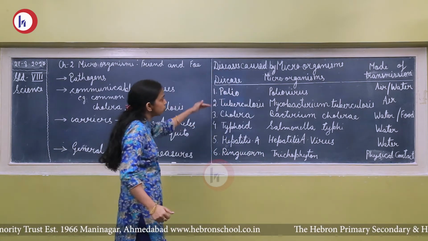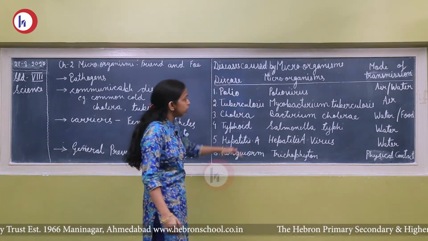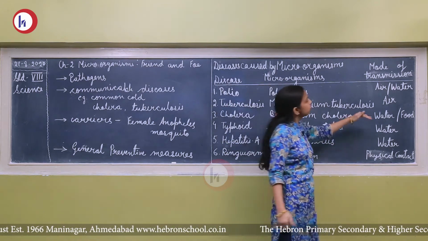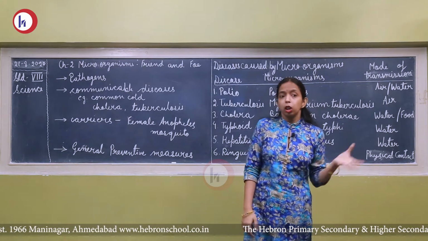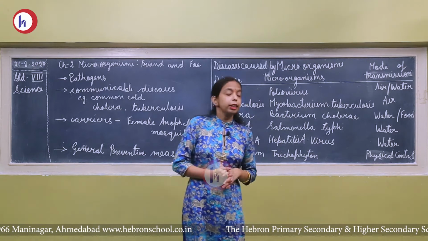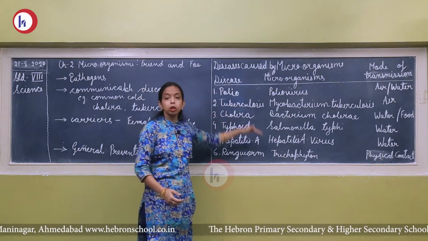Now we discuss some diseases which are caused by microorganisms and how they enter our body. The first is polio. You have heard about polio. This disease is caused by the polio virus and the mode of transmission is air and water. When this virus is present in the air or in the water, it can transmit to a healthy person and cause this disease.